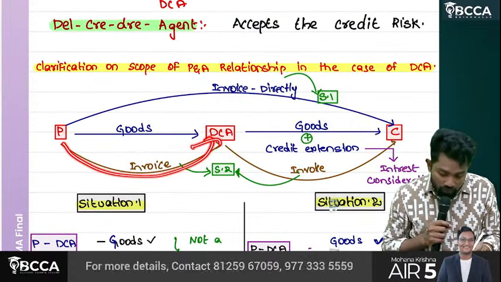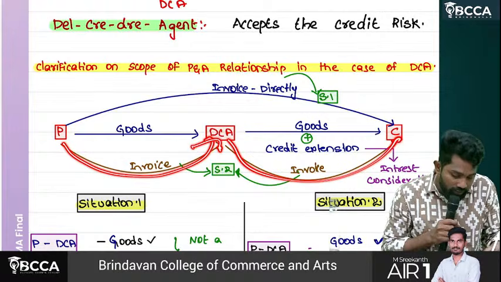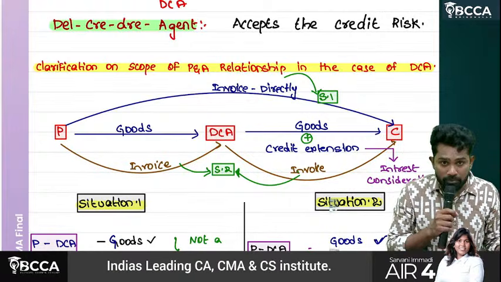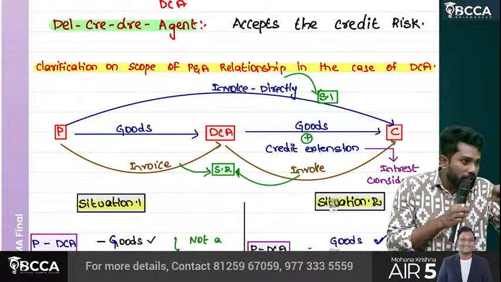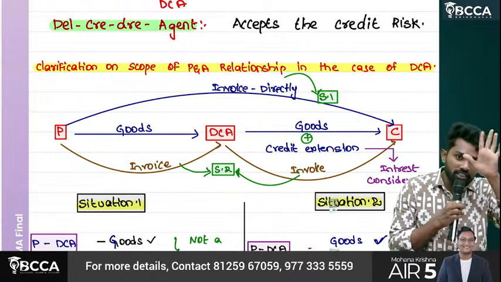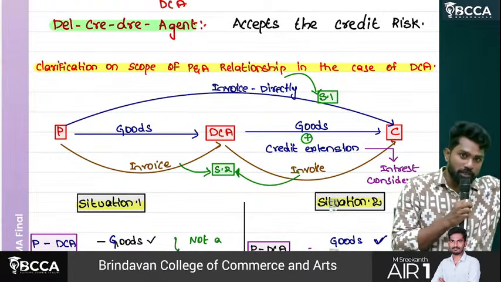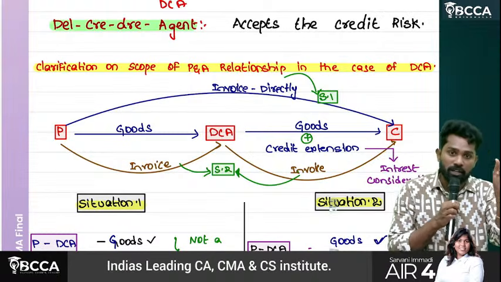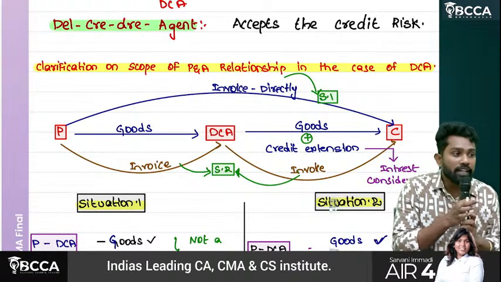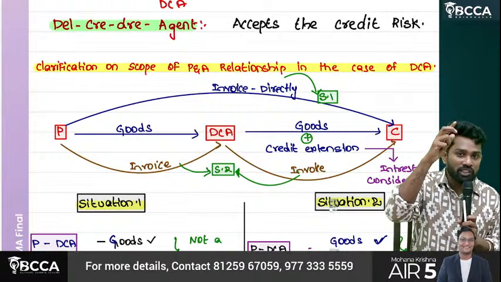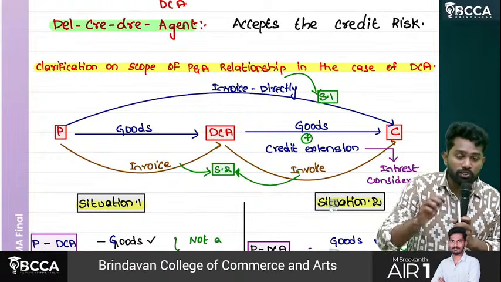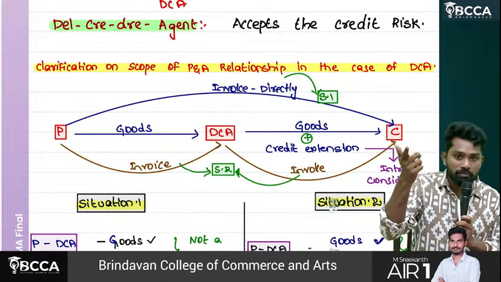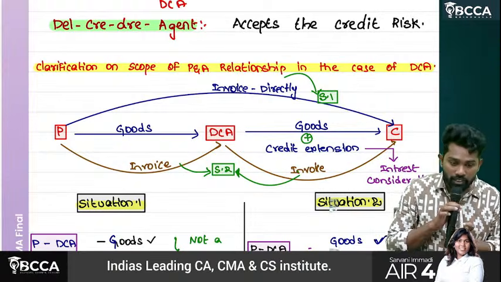Principal raises an invoice to DCA, DCA will again raise an invoice to the customer. In that case, principal to agent, invoice is raised, it is a supply. DCA to customer, invoice raised, it is a supply of goods. So now what is happening? The agent not only supplied goods, he even offered credit also. Now in this case, both will become taxable. The interest element also will become taxable.